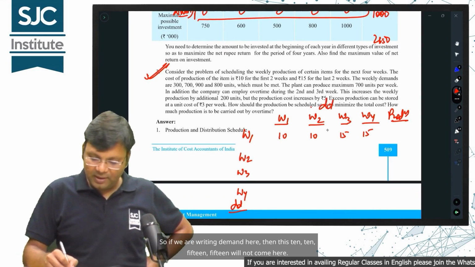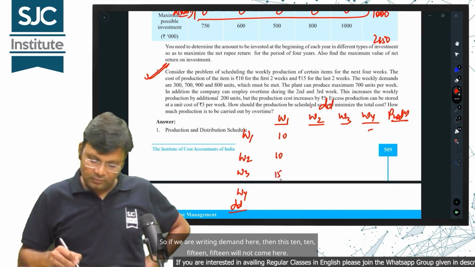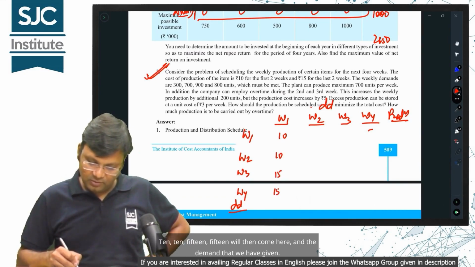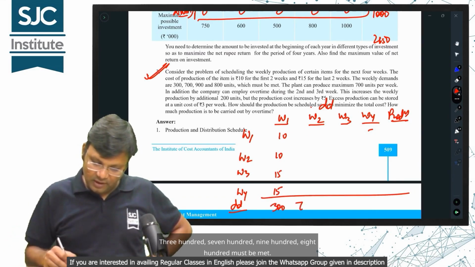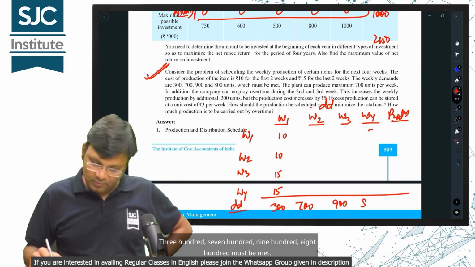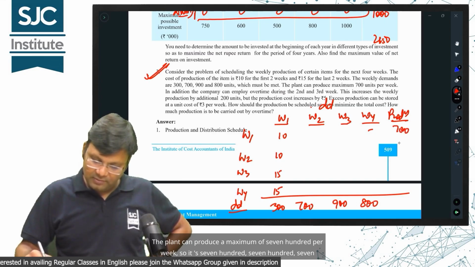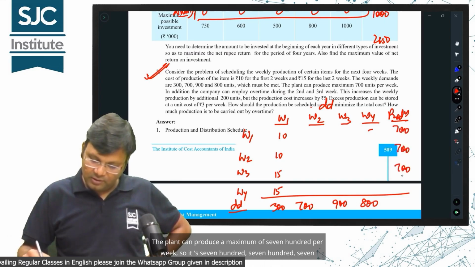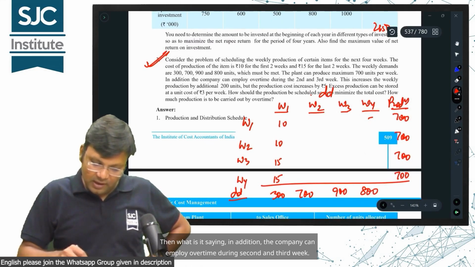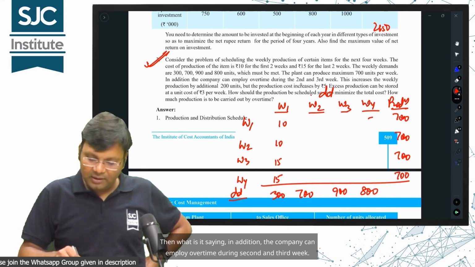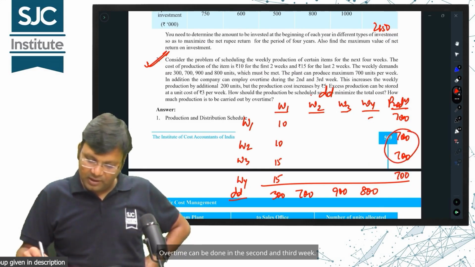So if we are writing demand here, then 10, 10, 15, 15 will not come here; they will come as the costs, and the demand that we have given, 300, 700, 900, 800, must be met. The plant can produce a maximum of 700 per week, so it's 700, 700, 700, 700. In addition, the company can employ overtime during the second and third week.